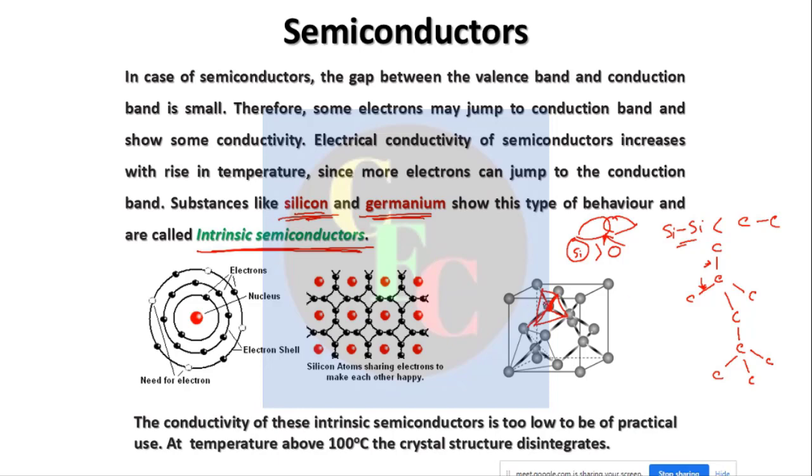Now you can say that if I go on increasing the temperature, more and more electrons will go from the valence band to the conduction band, and we can go on increasing the conduction power. But that will not happen, right? If you increase the temperature to more than 100 degrees centigrade, the crystal structure actually breaks down, and the system will collapse.